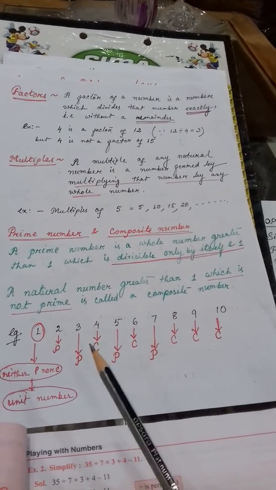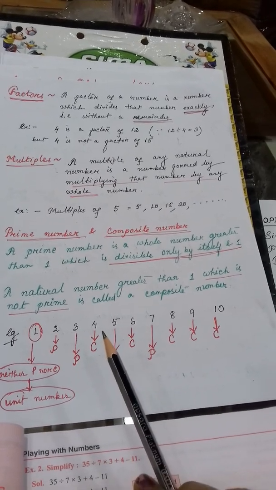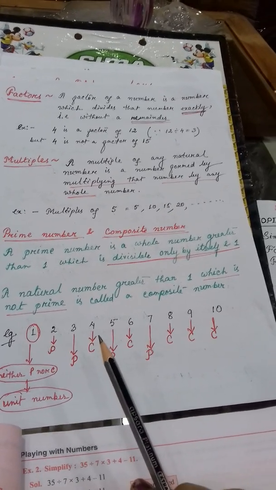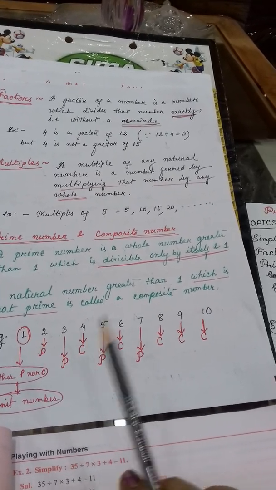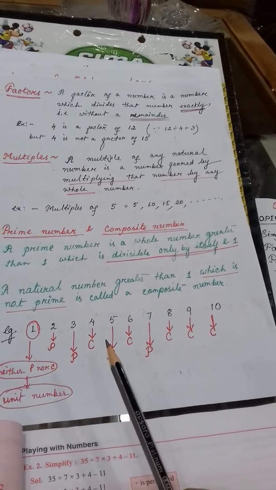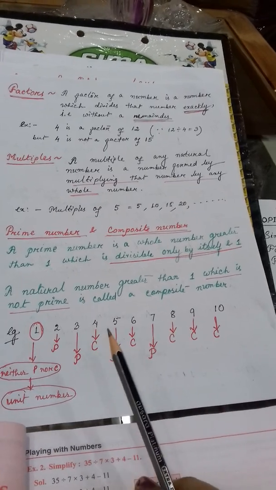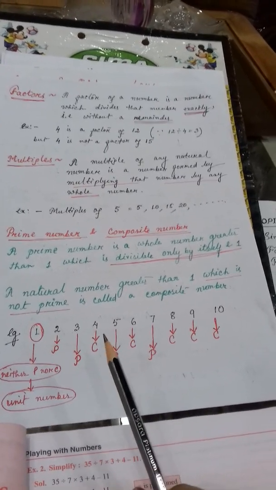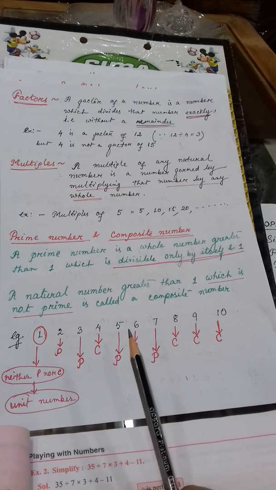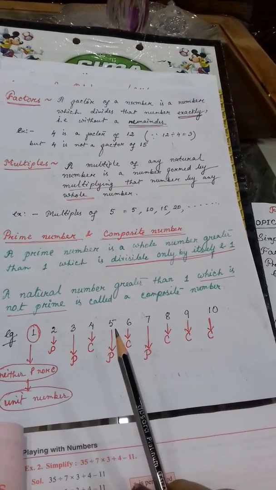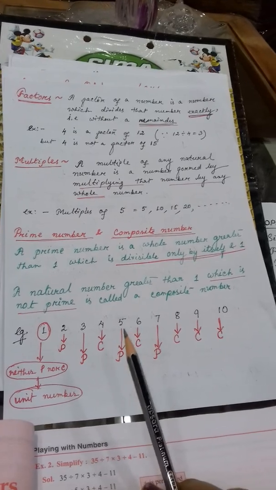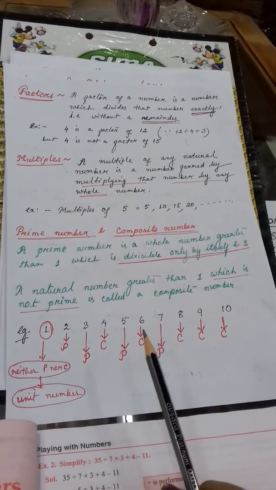Like 4. 4 can be divided by 1, 4 can be divided by 2, and 4 can be divided by 4 also. Yes or no? So there you are getting many numbers. So, 4 is a composite. But 5 is again a prime number because 5 can be divided by 1 and only by 5.